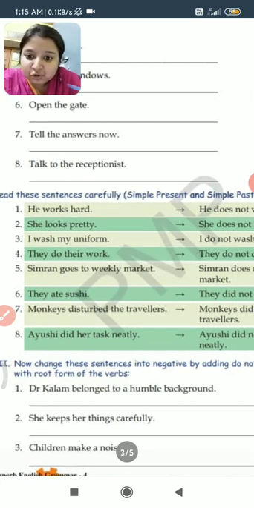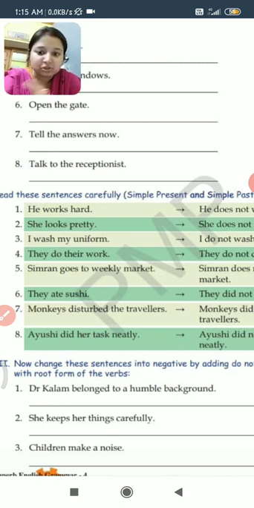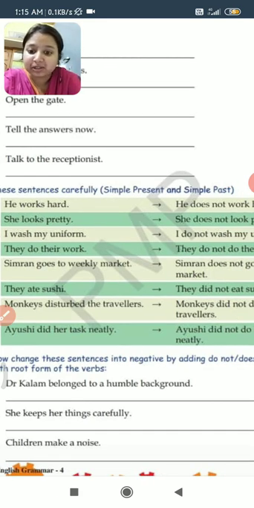They ate sushi. The sentence is in simple past tense. If it is past tense we only have to use did. We don't have to use do or does, just did. They did not eat sushi. Ate changes into the root form, eat.